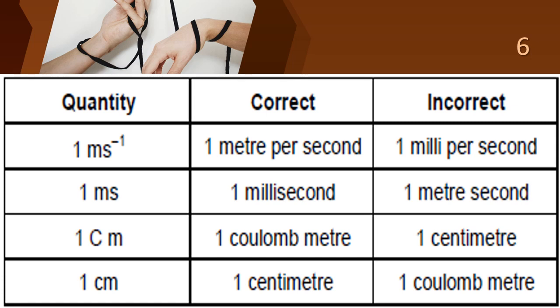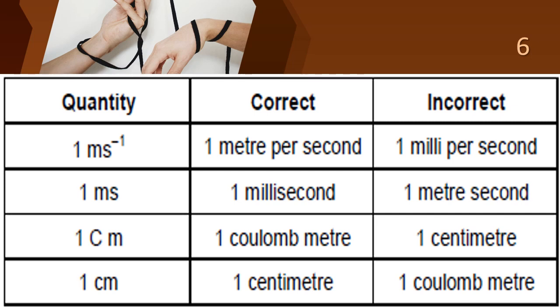So see, 1 m s power minus 1. There is no space, children. And you should write 1 meter per second. You should not write it as 1 milli per second, that is wrong. And then the next one is 1 ms, that is millisecond. 1 millisecond.